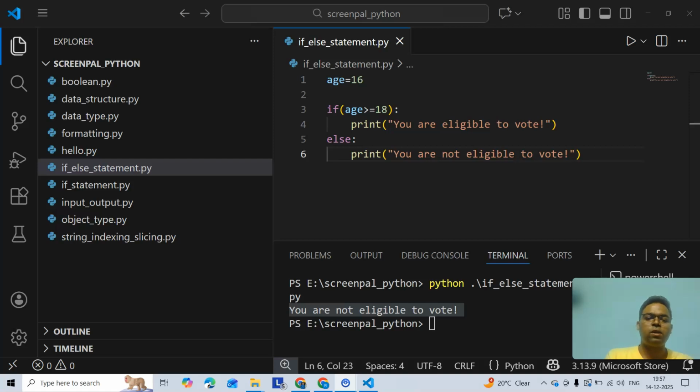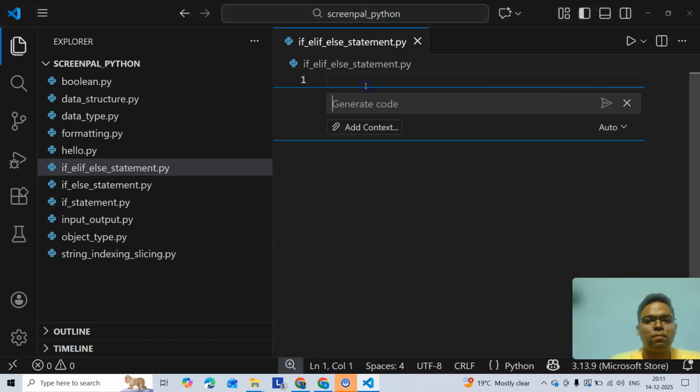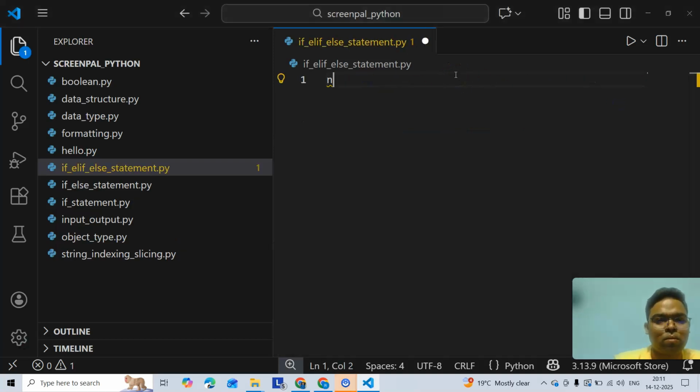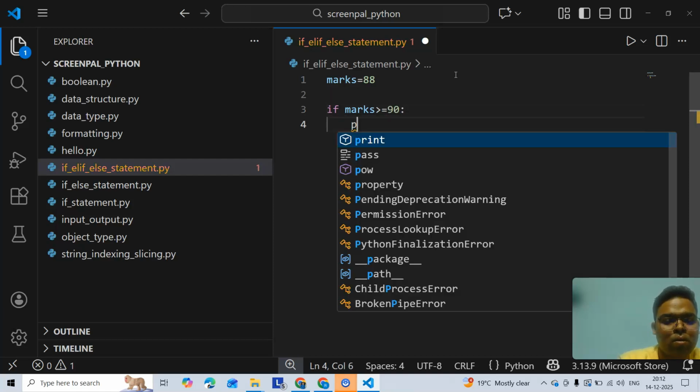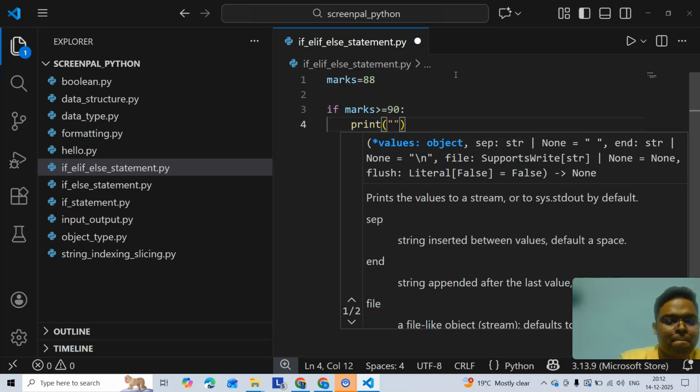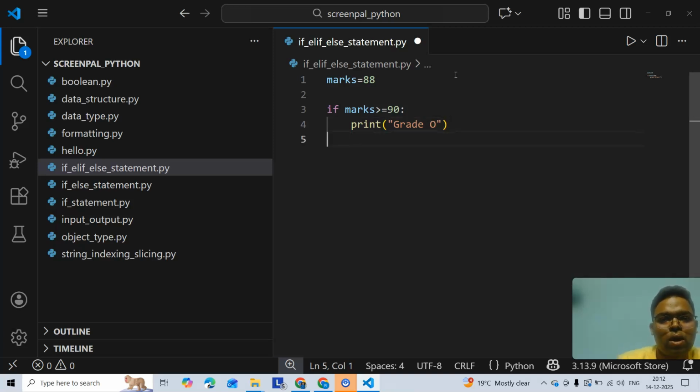When there are multiple conditions, we use elif. Let's see a demo in VS Code. So these are university standard grades starting from F and I will use elif here. So elif.